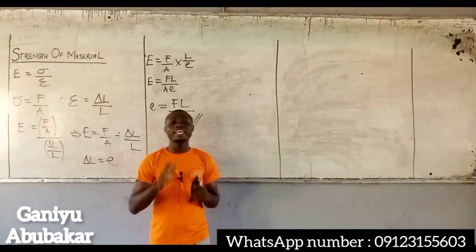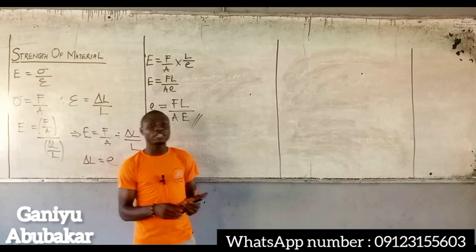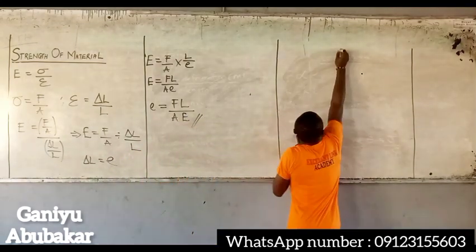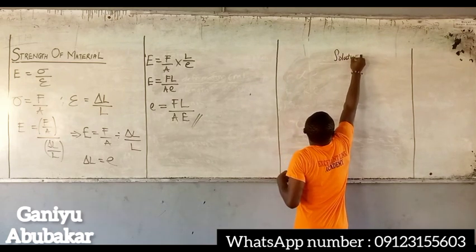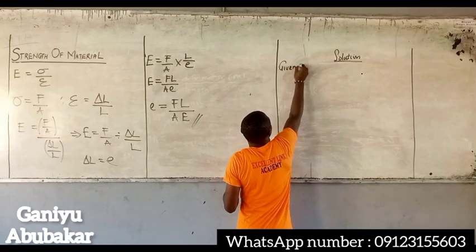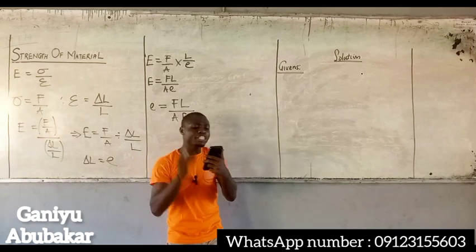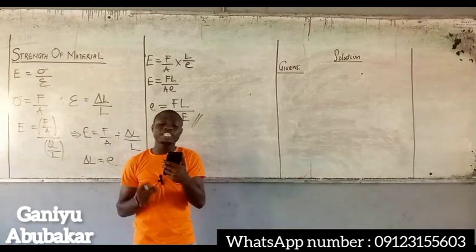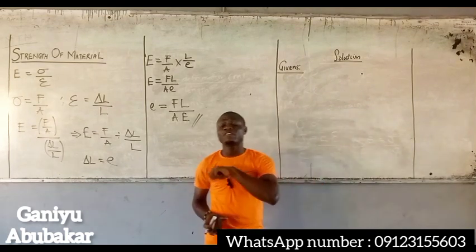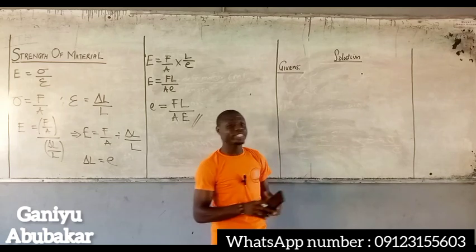Now here's the concept, please. Your first step in solving is to list out the given parameters. So what am I given in the question? First is first. I said a square steel rod 40 mm by 40 mm. That 40 mm by 40 mm is actually the dimension. Also, you can call it area. So let's call it area.